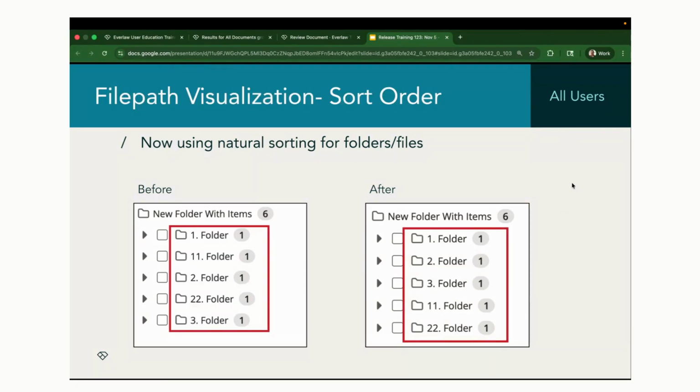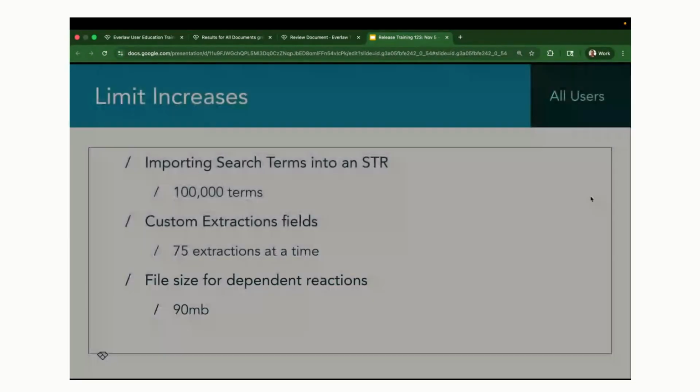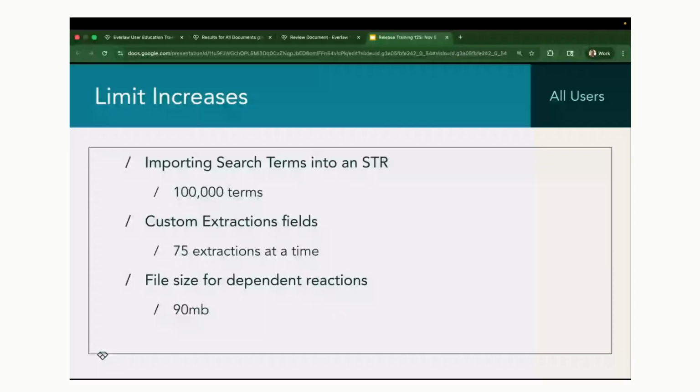A few simple limit increases that'll make your life a little bit easier as well. If you're importing search term reports or search terms into a search term report, we've now increased that limit to 100,000 terms that you can import at one time. Custom extractions as well.